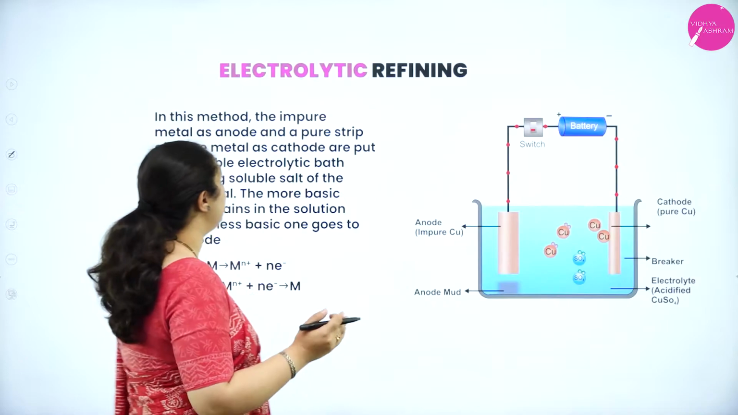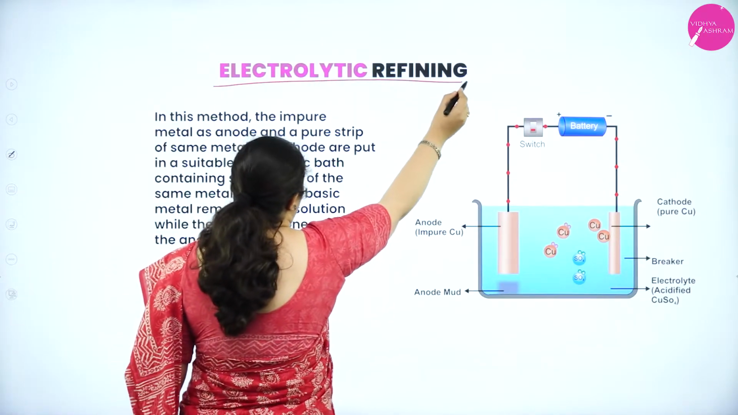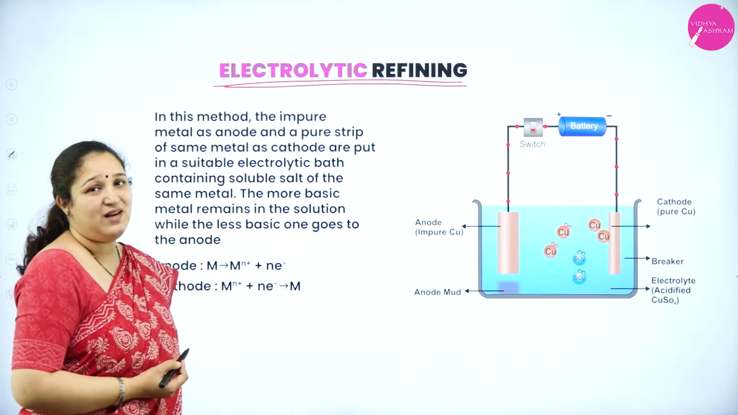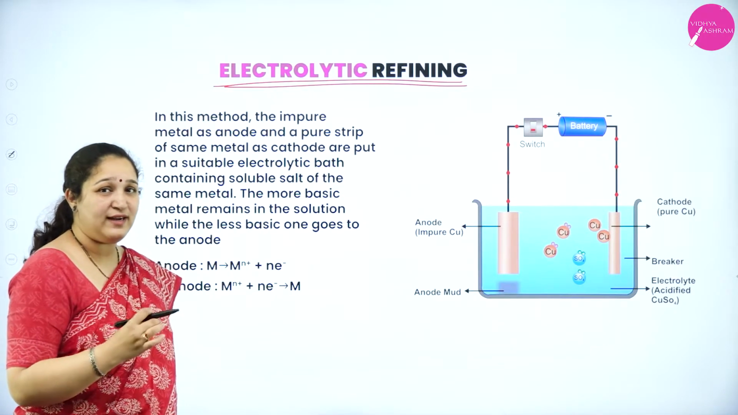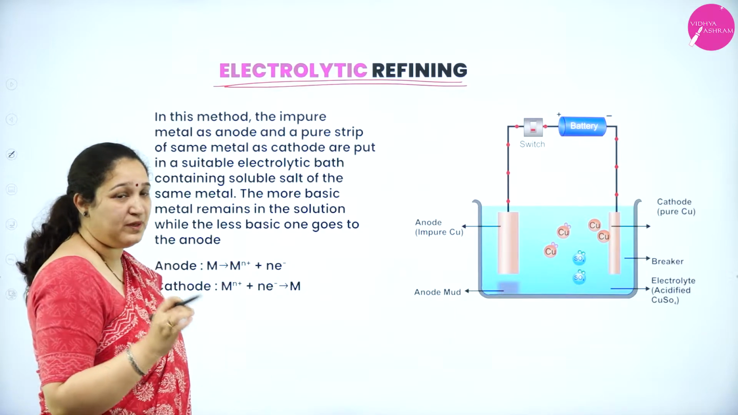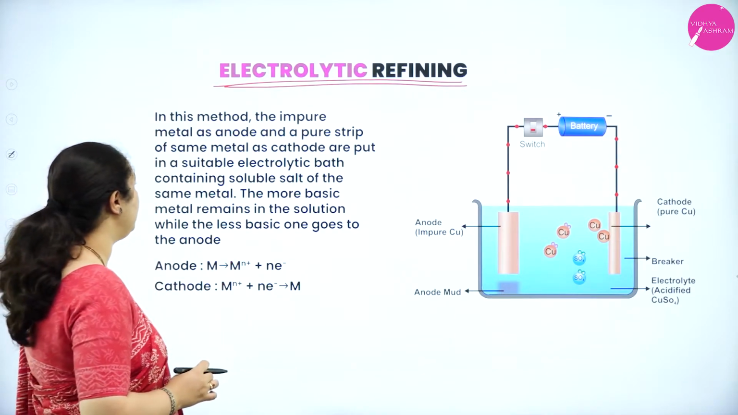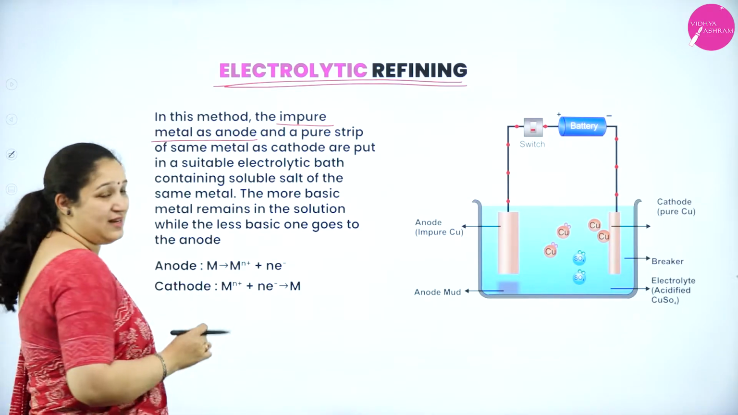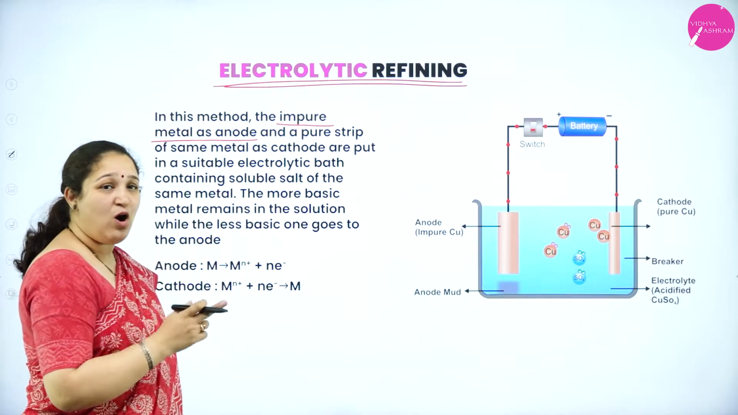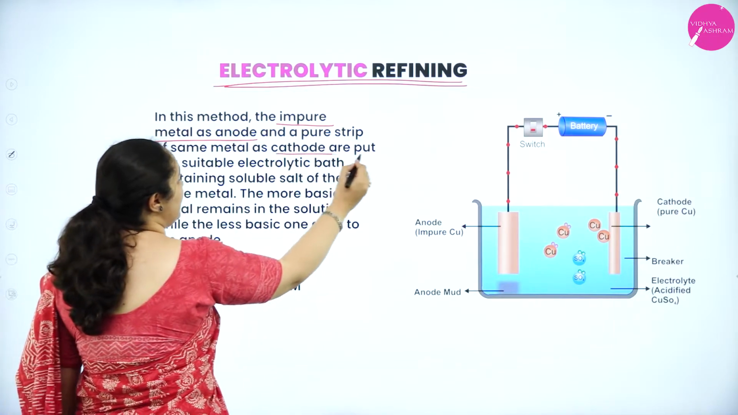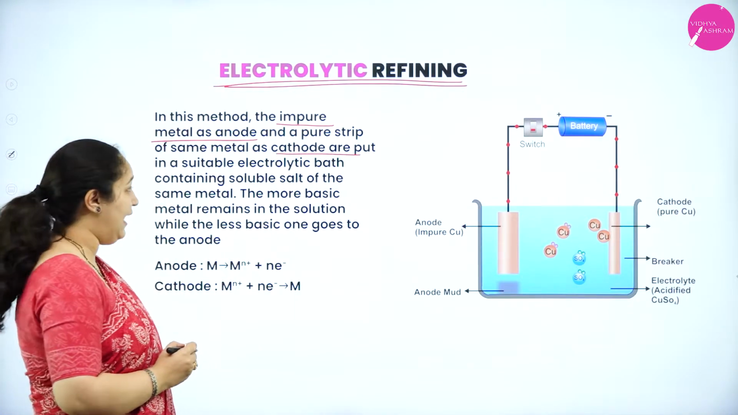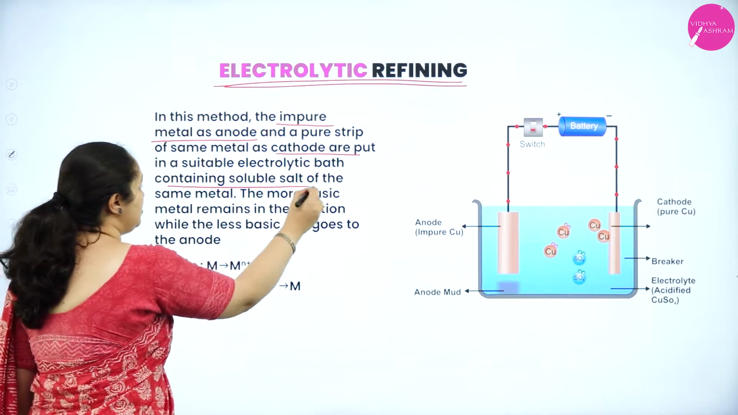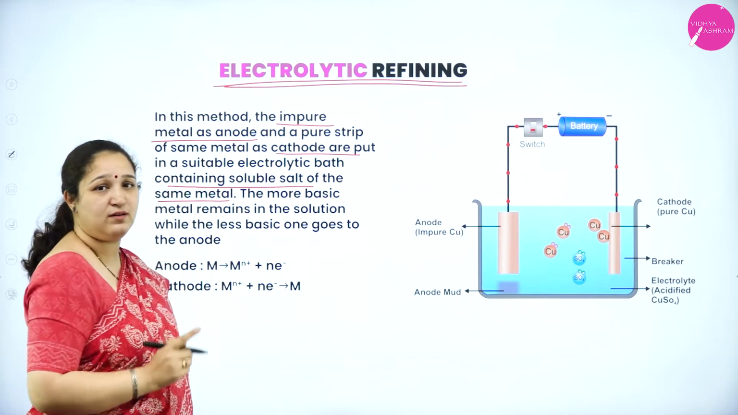Next method is electrolytic refining. We have studied this already. So once again I shall explain the electrolytic refining, specifically of copper. In this method, the impure metal is taken as the anode and a pure strip of the same metal is taken as the cathode, and it is put in a suitable electrolytic bath containing a soluble salt of the same metal.